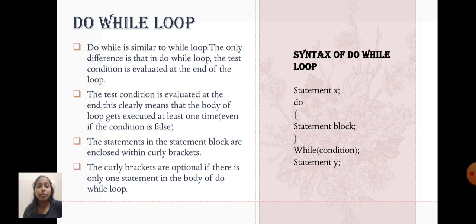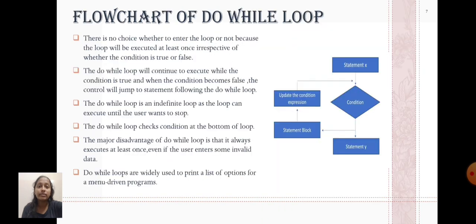Do while loop. Do while is similar to the while loop. The only difference is that in the do while loop, the test condition is evaluated at the end of the loop. This clearly means that the body of the loop gets executed at least once, even if the condition is false. The statements in the statement block are enclosed within curly brackets. The curly brackets are optional if there is only one statement in the body of the do while loop.